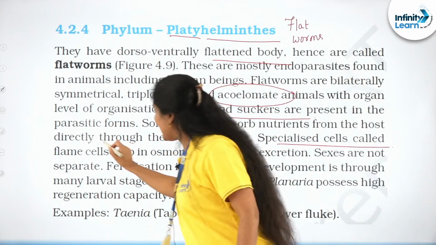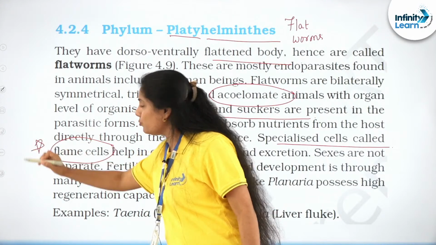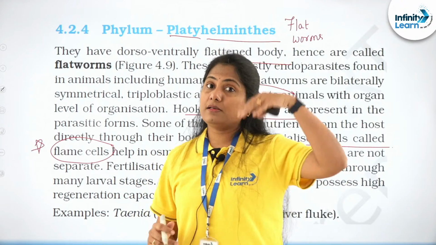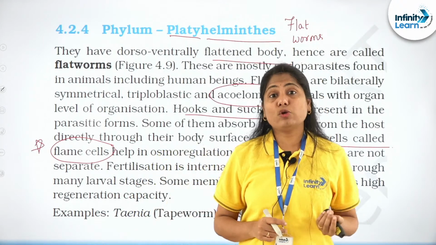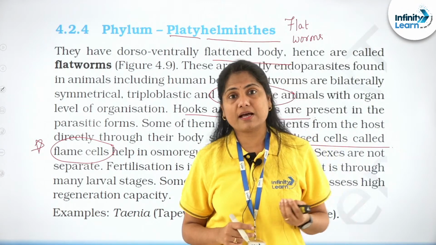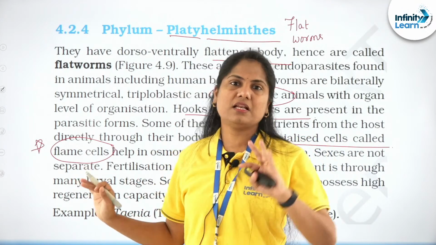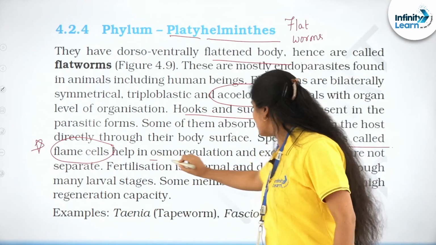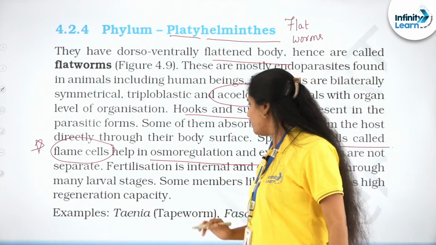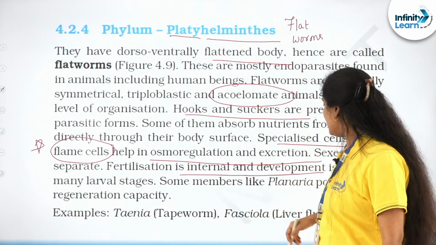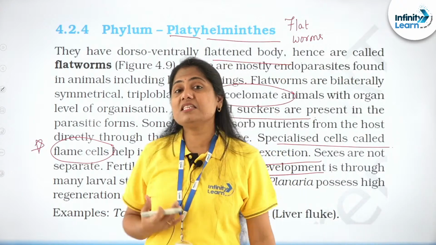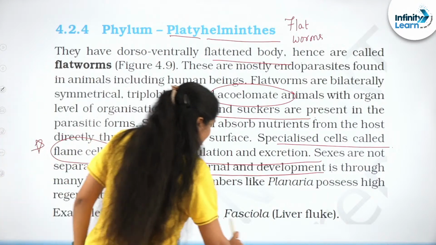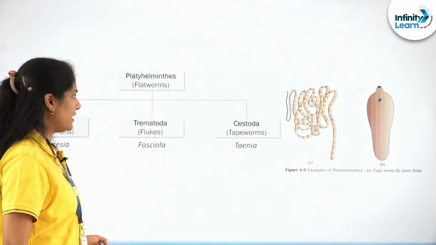Specialized cells, flame cells, mark it important, a unique feature again. Flame cells, also referred to as the protonephridia. Later we will see them in the amphioxus, Branchiostoma, Cephalochordata as well. A little difference here: it is ciliated, there it is flagellated. So the flame cells help with osmoregulation and excretion, very important. Fertilization is internal. These can cause diseases in humans as well, like Taenia and Fasciola, just two important examples.